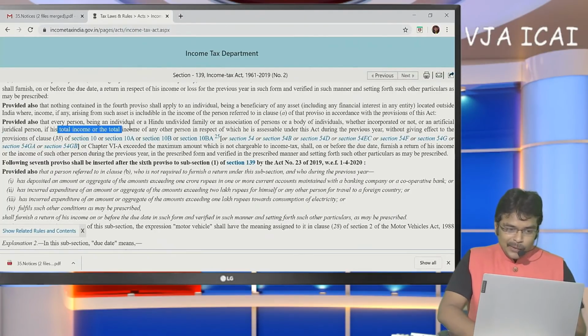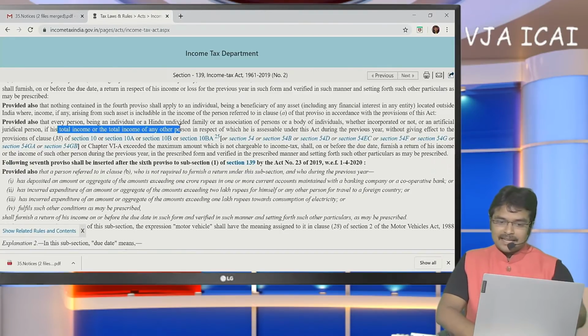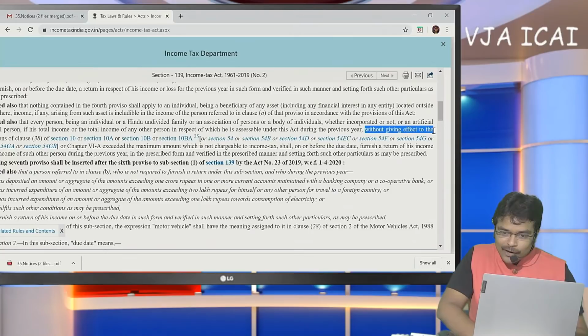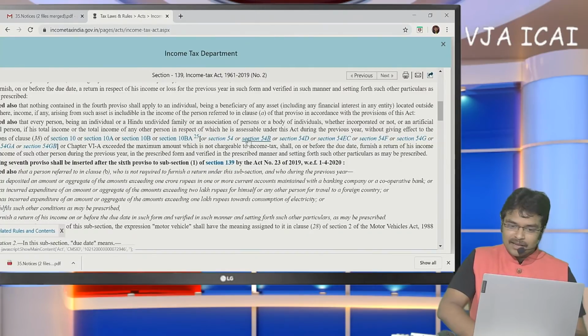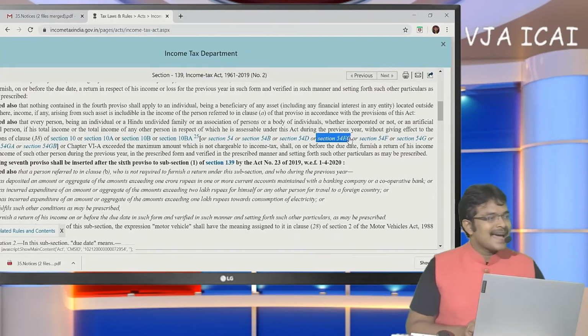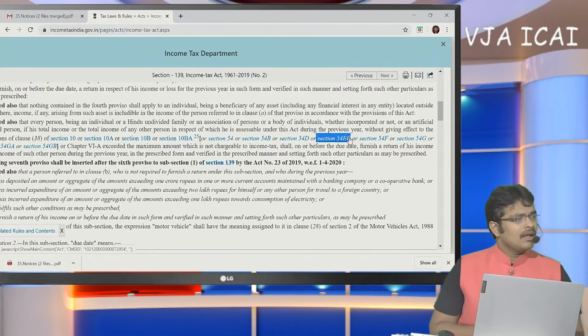If the total income of any person without giving effect to, if you observe the term here, without giving effect to section 54, here is your query, section 54EC. So the question that was asked here is, in this case, if 54EC is not disclosed in ITR, whether it amounts to income escaping assessment?